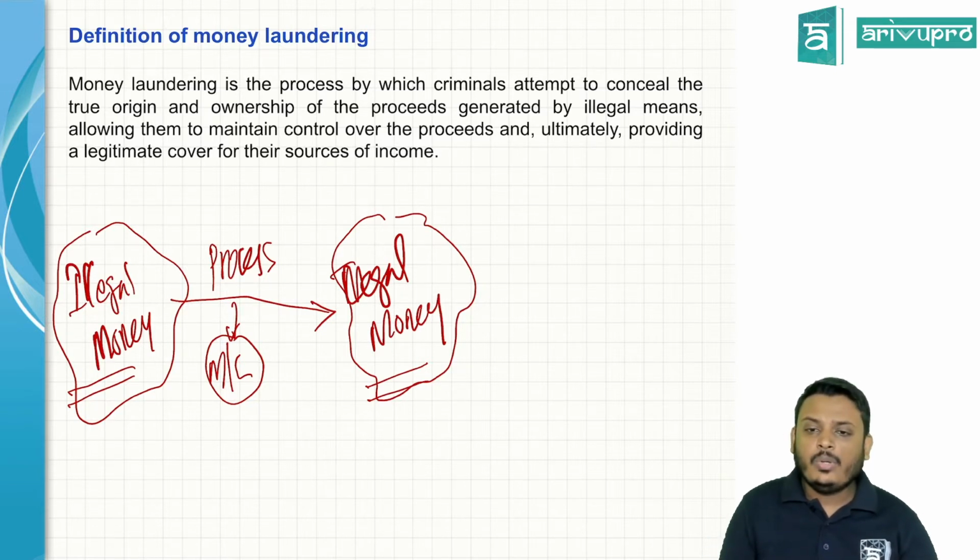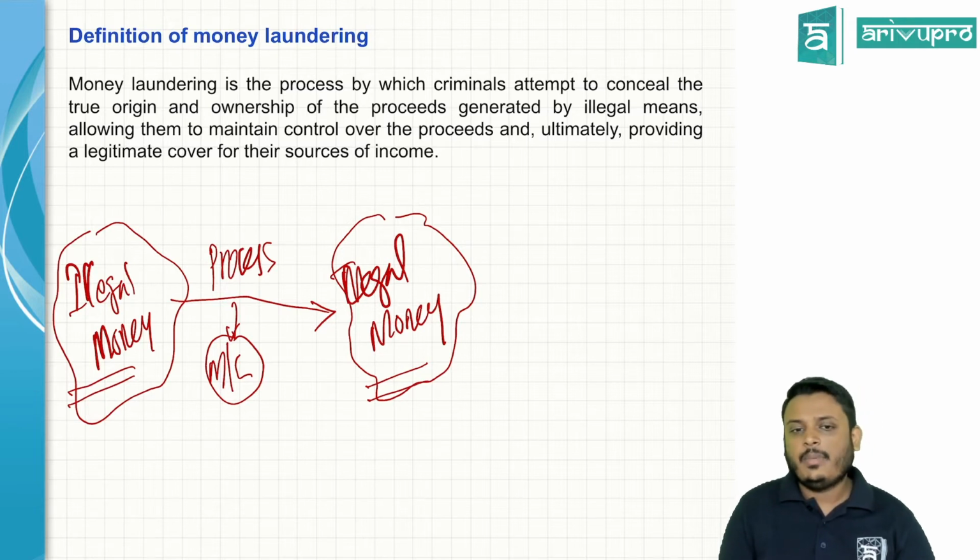When I do an illegal activity like terrorist activity, drug dealing or smuggling, whatever money I receive is known as black money, illegal money. Publicly I can't use that money. So I'm trying to find a process to convert this illegal money into legal money. How can I do that? That process itself is known as money laundering.